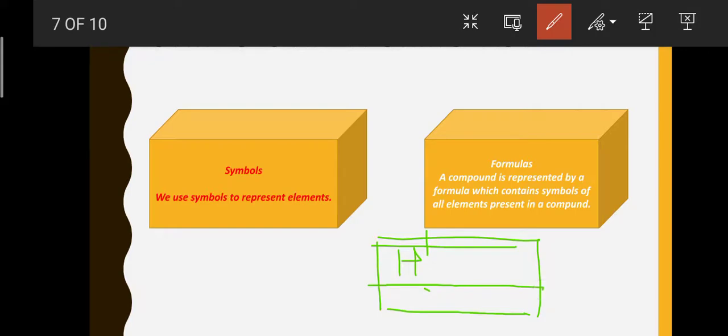Divide by any common factor in their valencies. Interchange the numbers obtained and write them as the base, meaning how many atoms are present. Like O, we have oxygen.